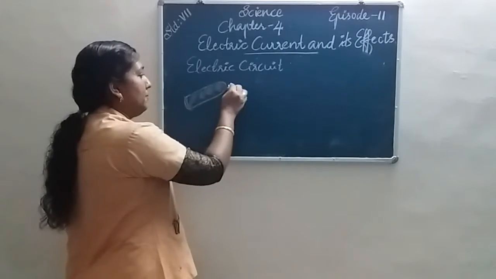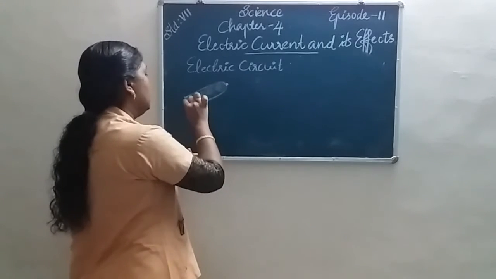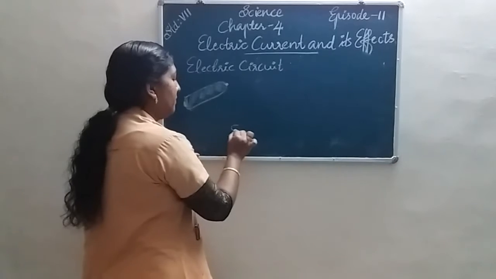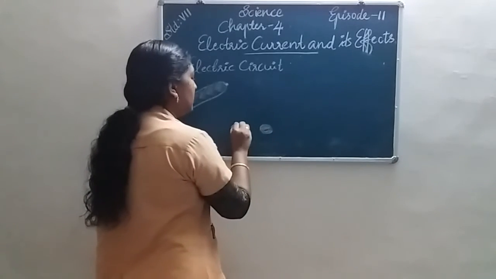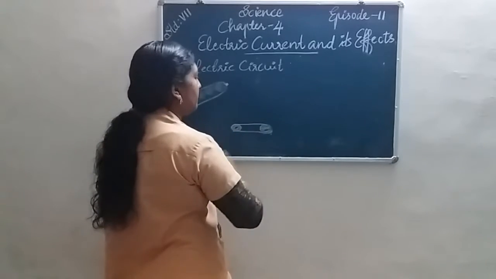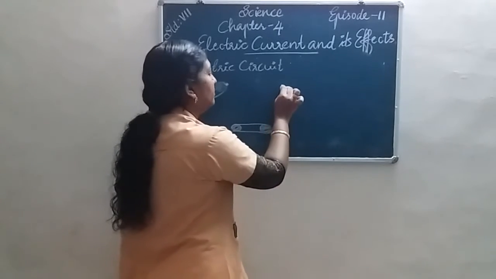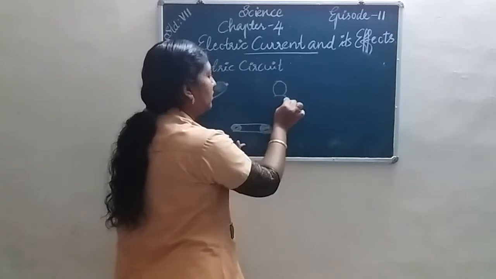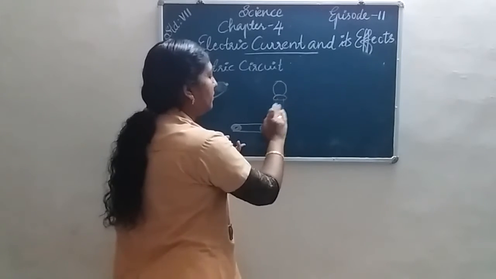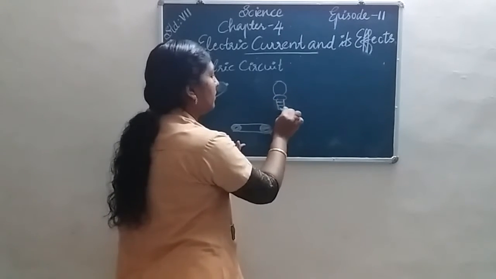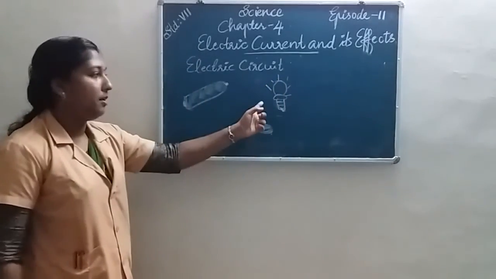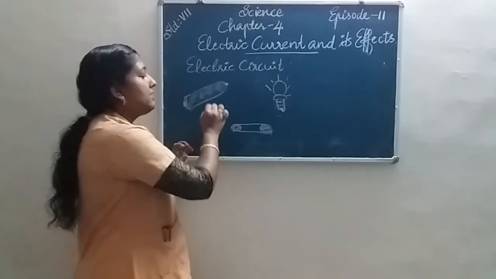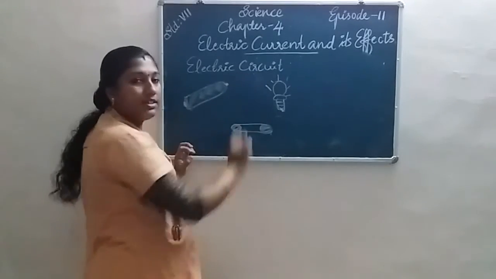It has two terminals. Then here is a switch. Then here is the bulb. These things are needed for making a circuit.